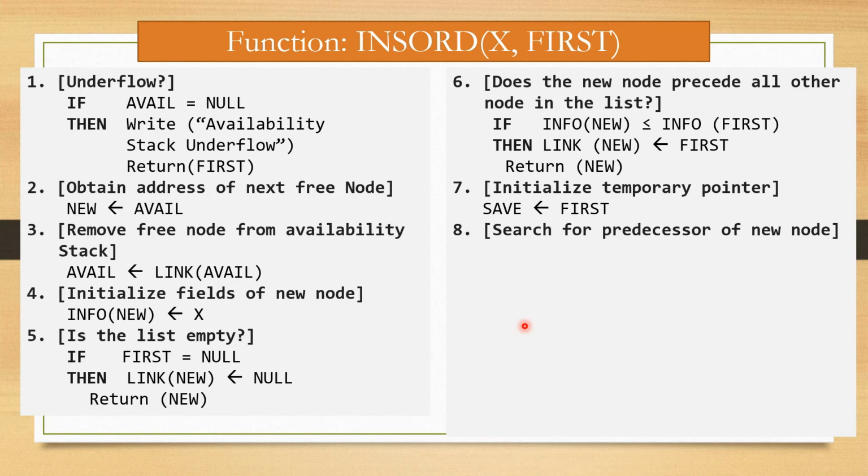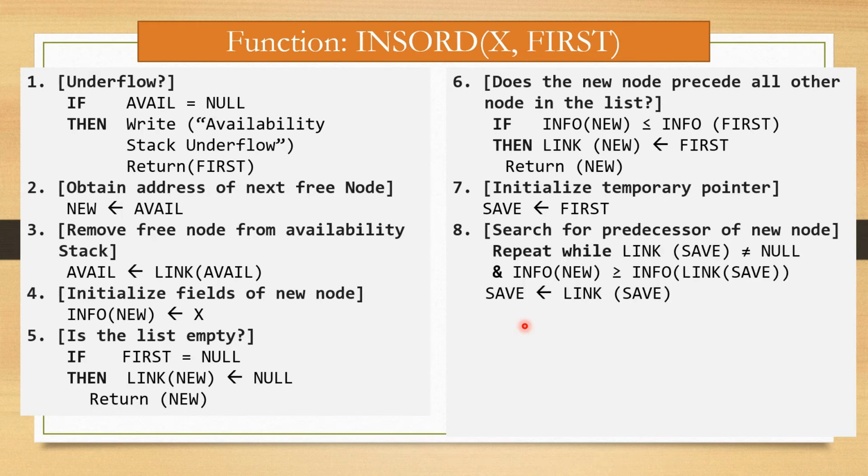Step number 8, search for predecessor of new node. For this, repeat while link of save is not null and info of new is greater than or equal to info of link of save. If this condition is satisfied, then link of save is assigned to save. This step is repeated until link of save is equal to null or info of new is less than info of link of save. Then this condition is false and we go out of this while loop.